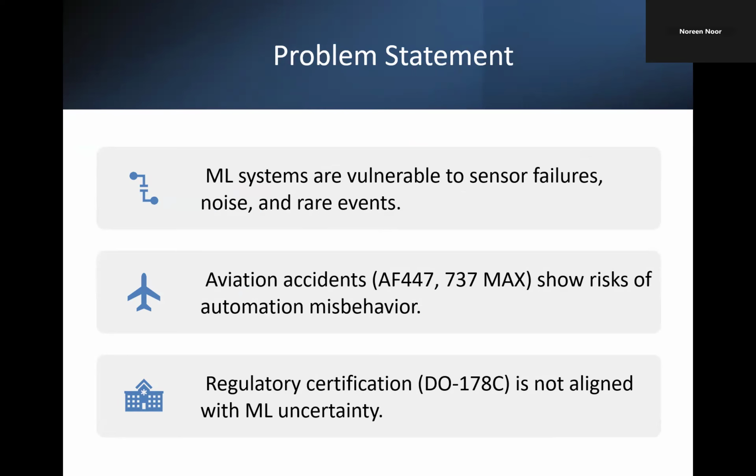So, things like icing, pressure fluctuation, unexpected wind shear, or sudden sensor dropout. But current machine learning testing does not evaluate how models react to these flight hazards. So, this makes it difficult for regulators and engineers to trust machine learning in safety critical functions.